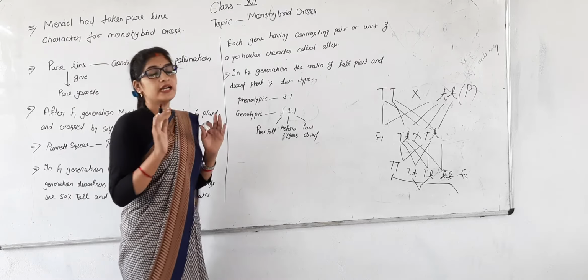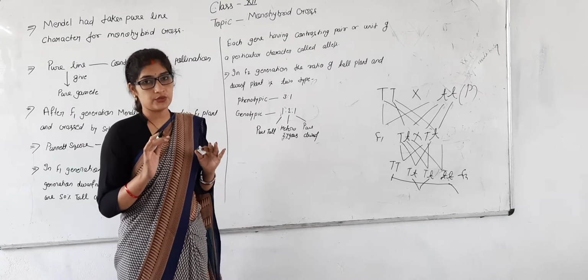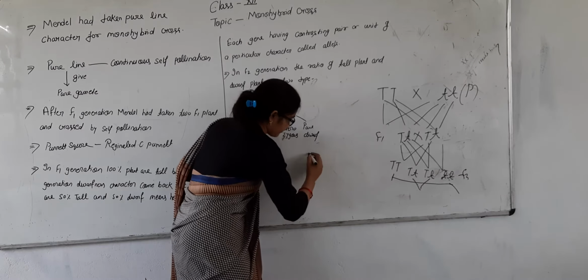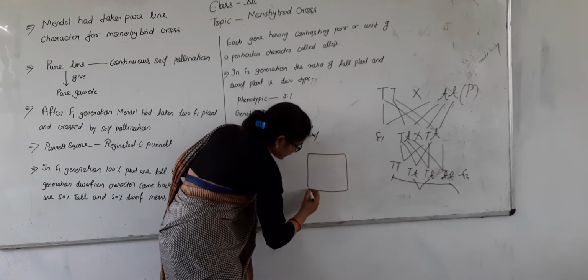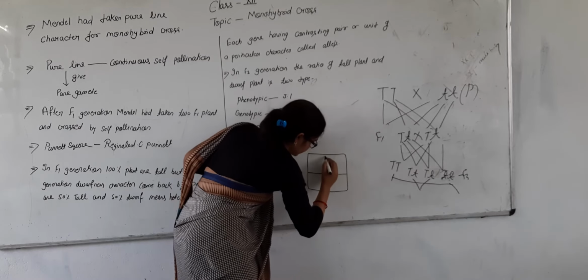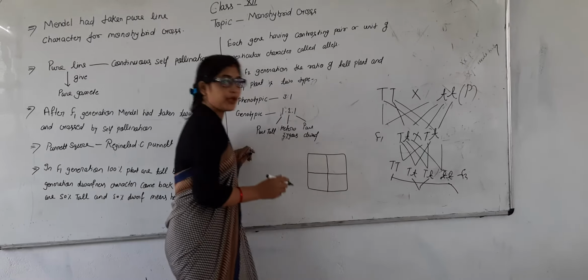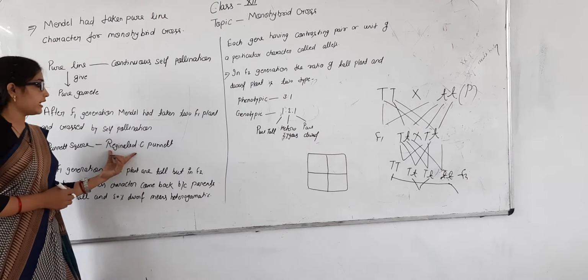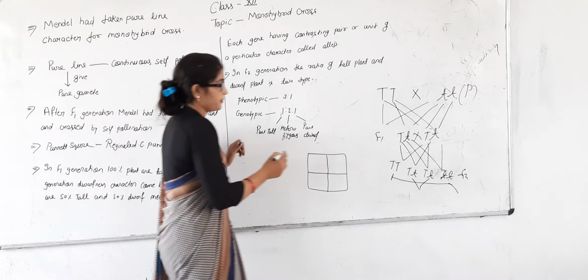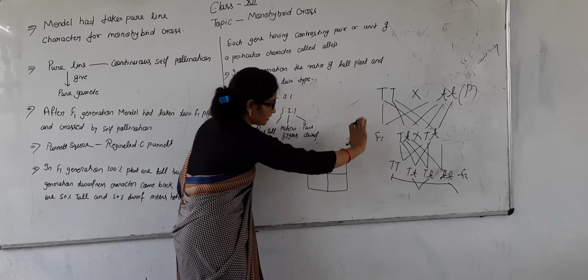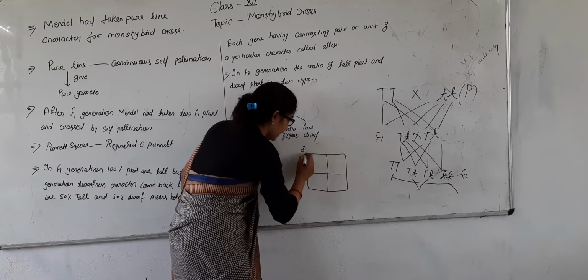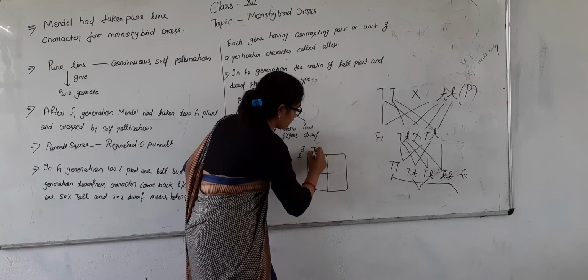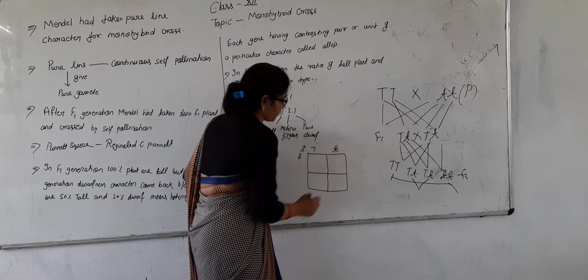After this, there is another, that is the Punnett ratio. What is the Punnett ratio? Punnett square. This type of fertilization is shown in a square by the British scientist Reginald C. Punnett. Means if we take this axis as male and this axis as female, so there is tall and there is dwarf.